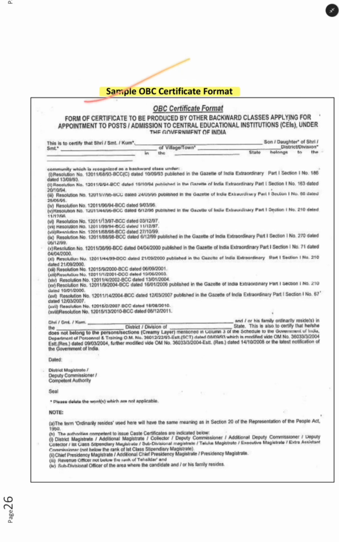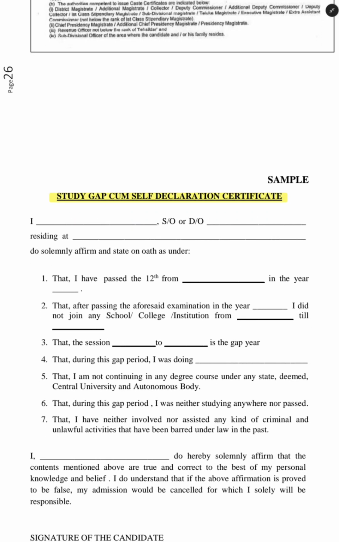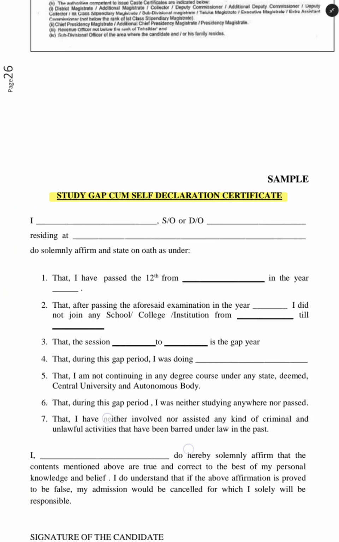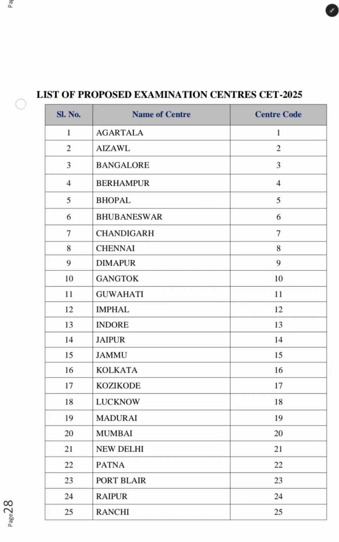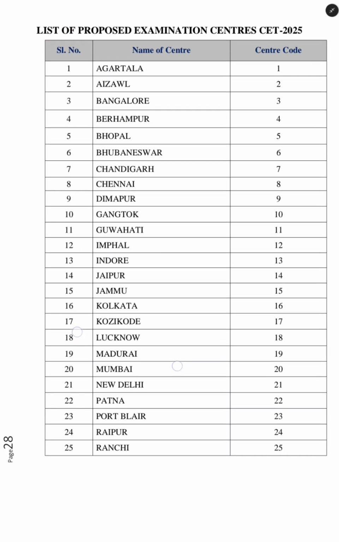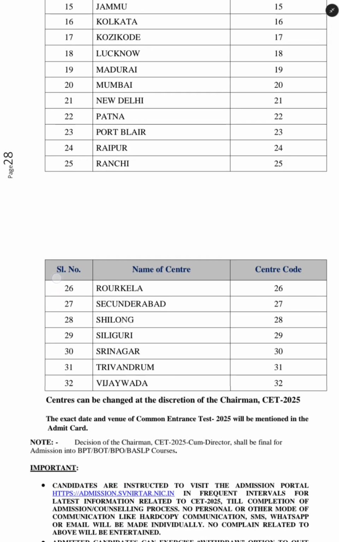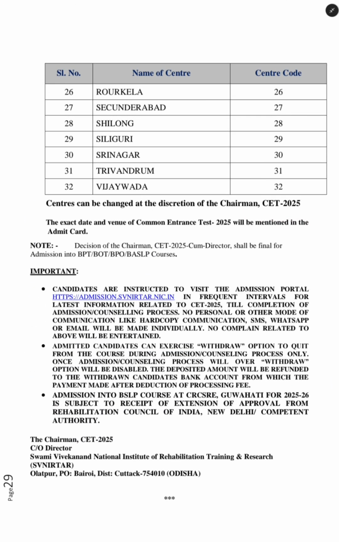So here check, this is the sample OBC certificate format, most important. And here, the page number 27 I told you, this is the study gap self declaration certificate. You have to fill this form according to what they asked, when you passed, how many years of gap you have, and the signature of the candidate and parents. This is important if you have a gap. This is the list of the proposed examination centers for 2025. So 32 centers are there for CET 2025. So this is all about your admission brochure.